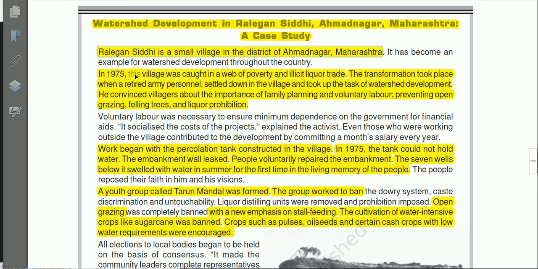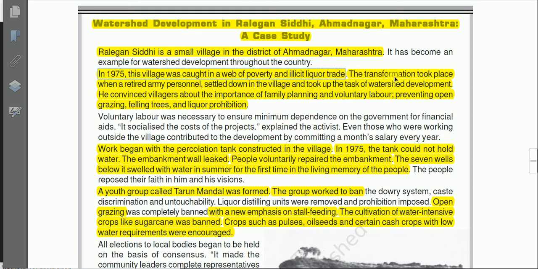In 1975, this village was caught in a web of poverty and the illicit liquor trade. So this was the problem before the implementation of the watershed management program. Trading of liquor, wines and others.